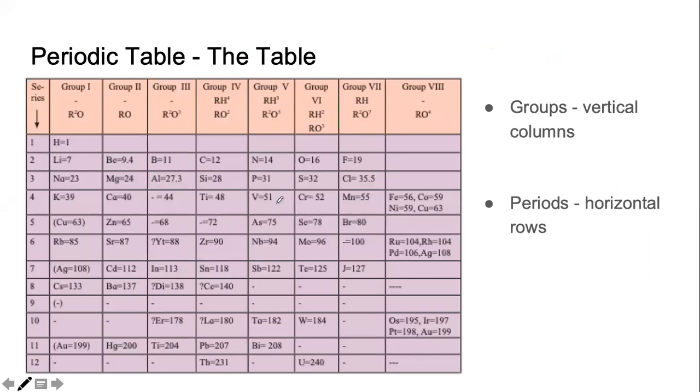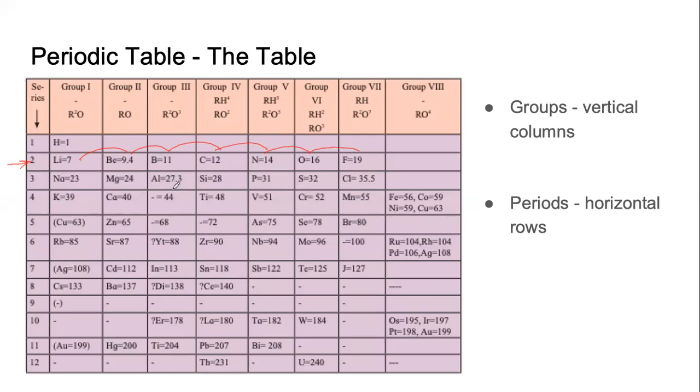Look at period 2. I hope you understand now what is period, the row. From lithium to beryllium, the change is 2.4. From beryllium to boron, it is 1.6. From boron to carbon, the change is 1. From carbon to nitrogen, it is 2. For nitrogen to oxygen, it is 2. From oxygen to fluorine, it is 3. And this is the simplest case.